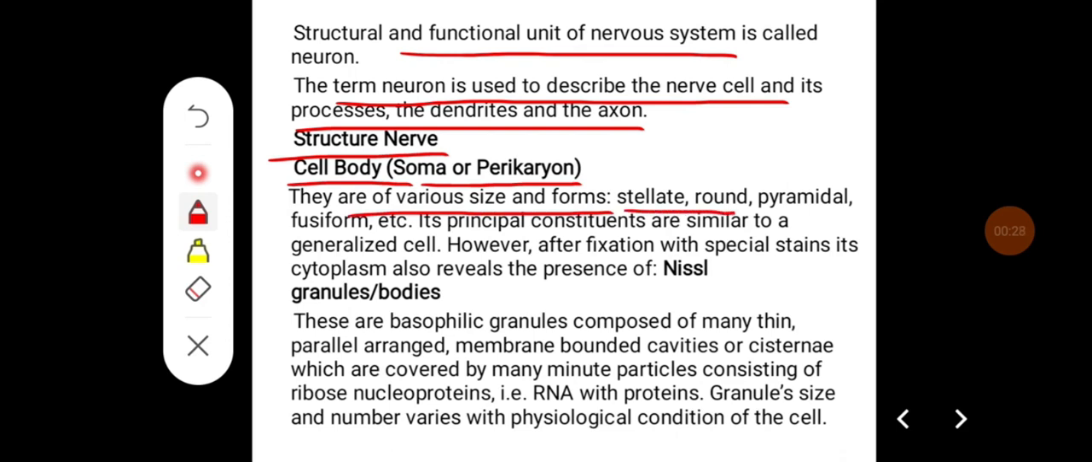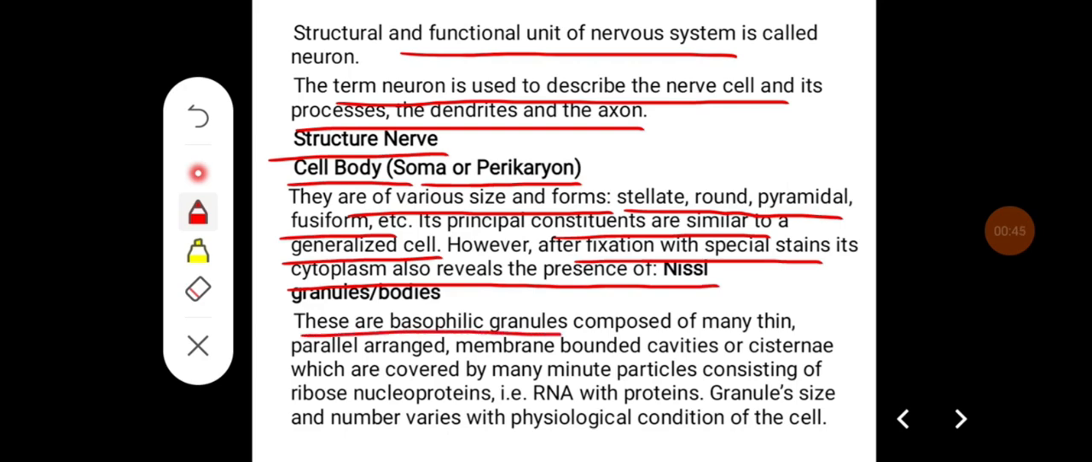There are various sizes and forms. They can be stellate, round, pyramidal, or fusiform. Its principal constituents are similar to a generalized cell. However, after fixation with special stains, its cytoplasm also reveals the presence of Nissl granules or bodies.